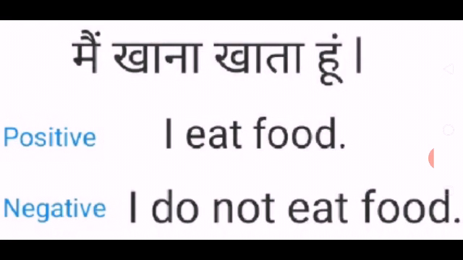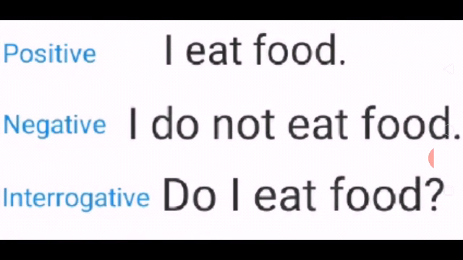Do and does we have to use as a helping verb for present indefinite tense. Then coming to the interrogative, do I eat food? Because do is a helping verb here, and put the question mark at last. Then interrogative plus negative, do I not eat food? And put the question mark at last.